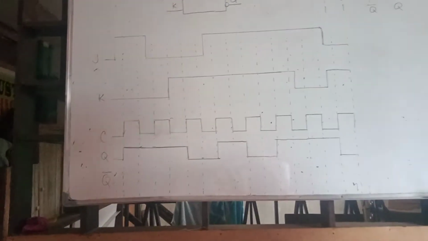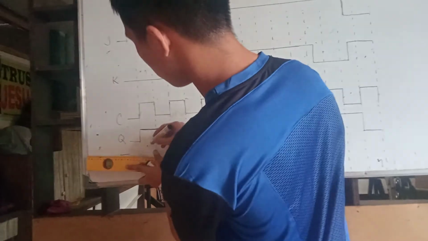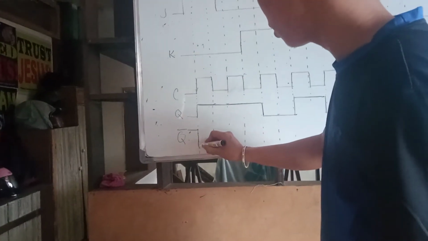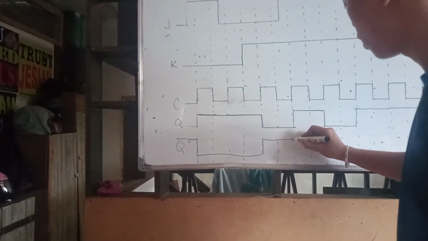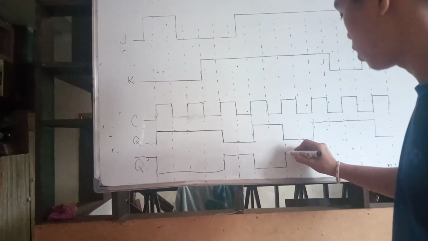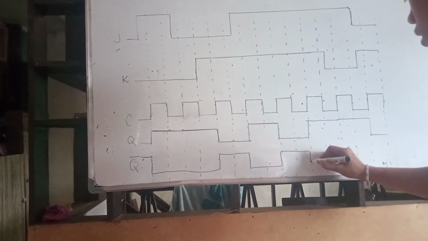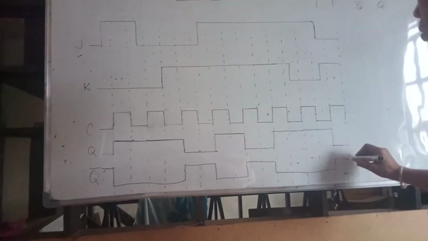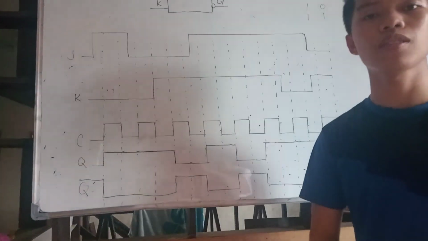So this is the output Q. And for the bar Q, it's simply the reverse of Q. So this will be now our output Q and the output bar Q. That's all.